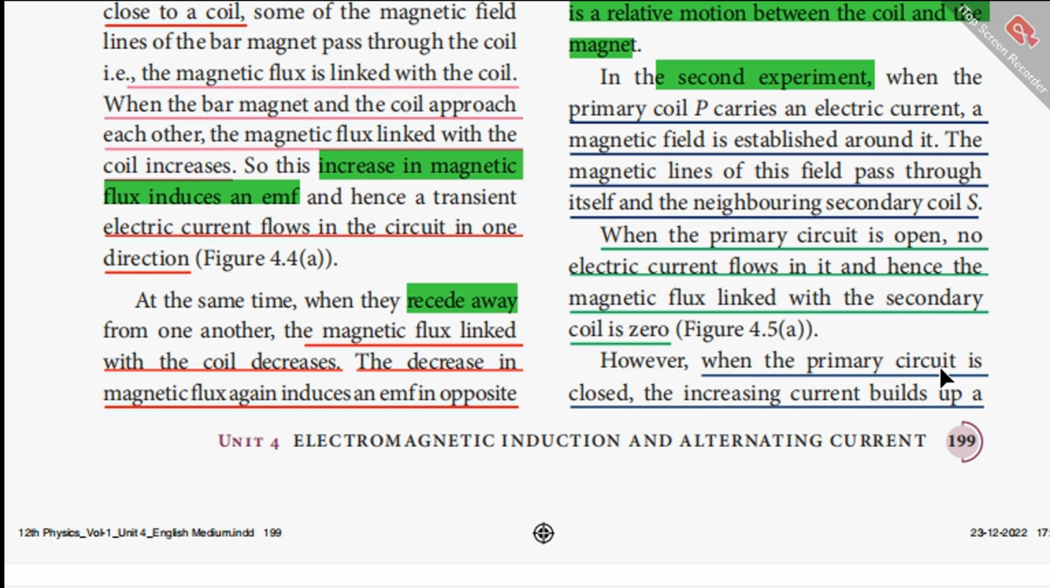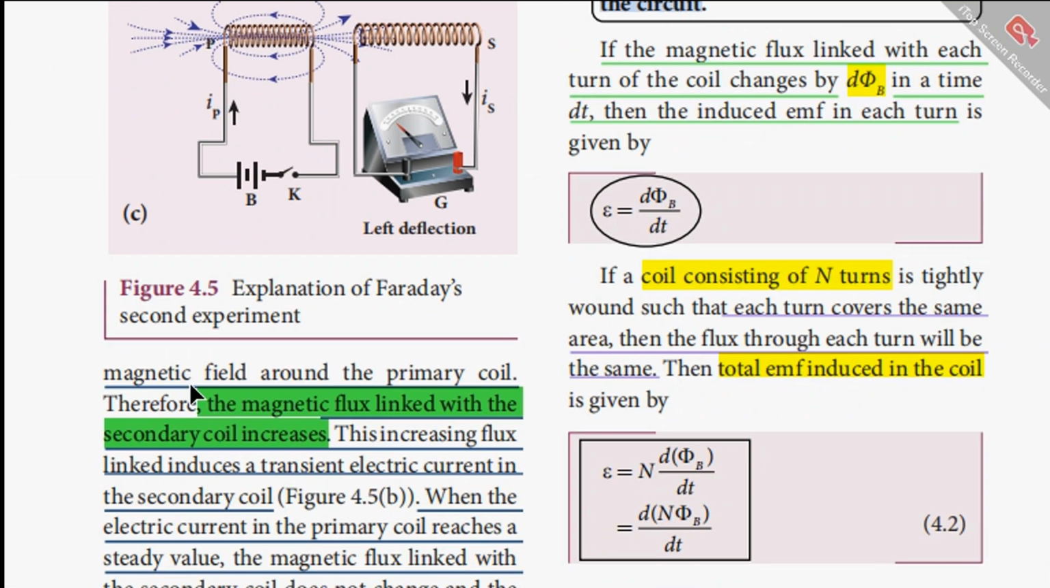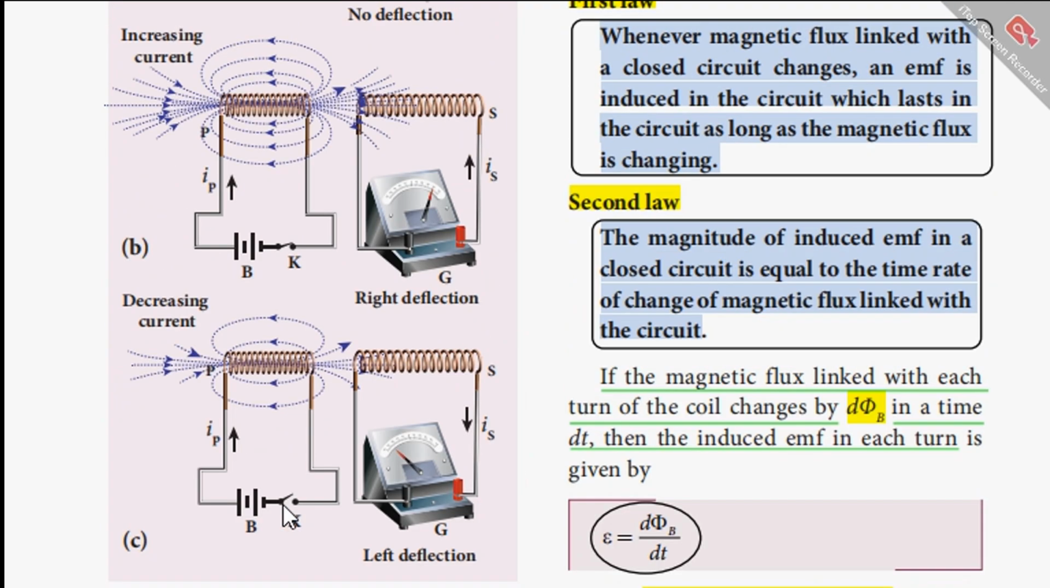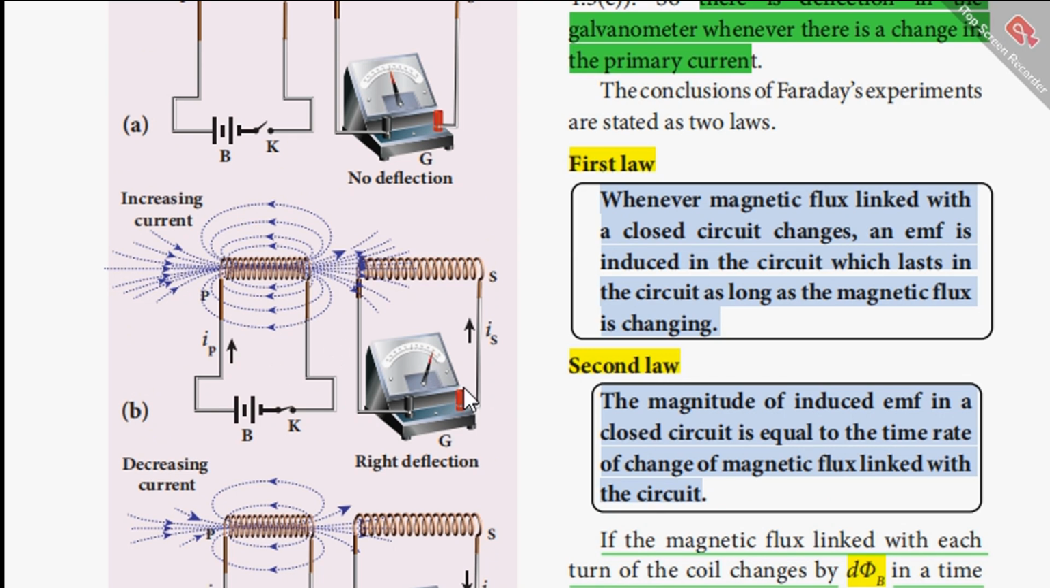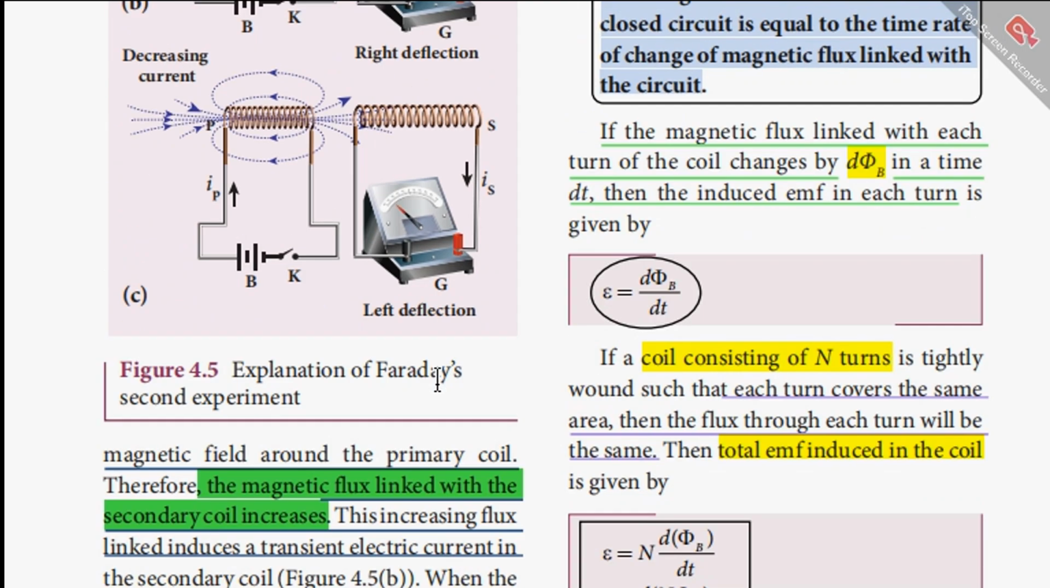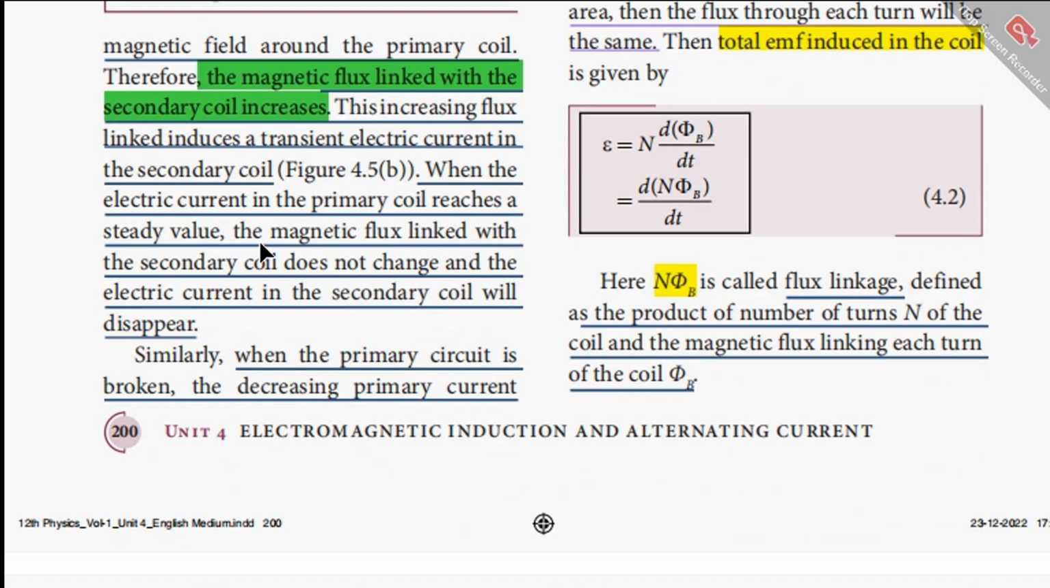However, when the primary circuit is closed, the increase in current builds up a magnetic field around the primary coil. Therefore, the magnetic flux linked with the secondary coil increases. This increasing flux linkage induces a transient electric current in the secondary coil, as shown in 4.5b here. So there is a deflection in the galvanometer. And when the electric current in the primary coil reaches a steady value, the magnetic flux linked with the secondary coil does not change, and the electric current in the secondary coil will disappear.